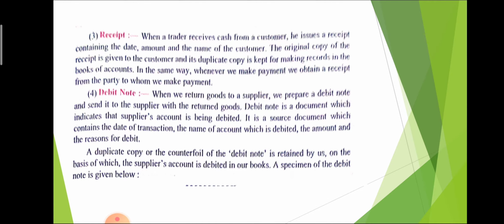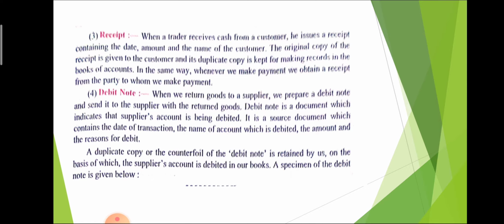Then the next type of document is the receipt. When a trader receives a cash memo from a customer, when they give the receipt to the customer, at that time they issue the bill, and when they receive the bill, that is called a receipt. So the format of the receipt and the bill are the same. On that date, the amount and name of the customer are mentioned, the original copy of the receipt is given to the customer and the duplicate is kept for making records, that is the same.